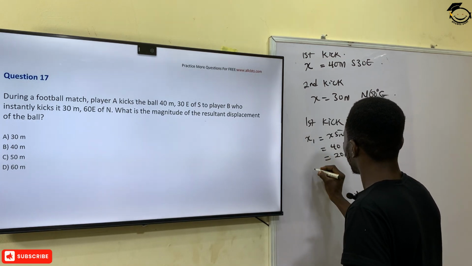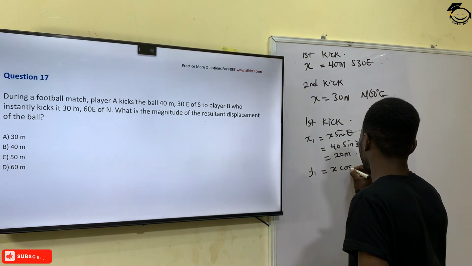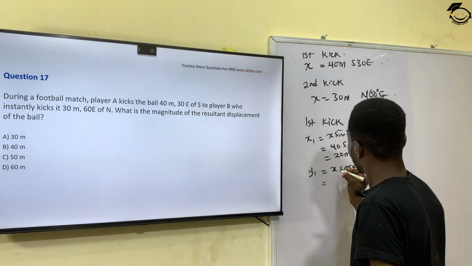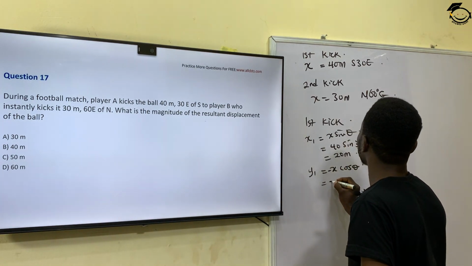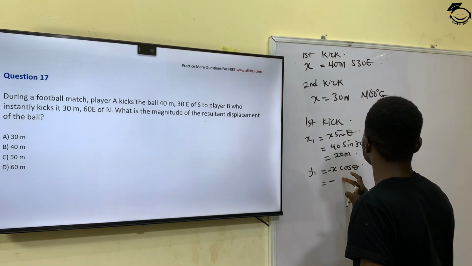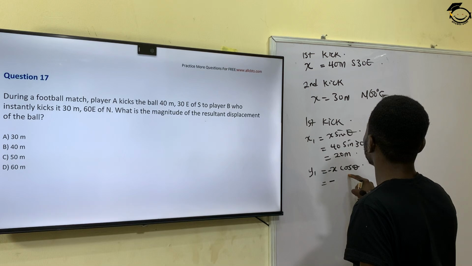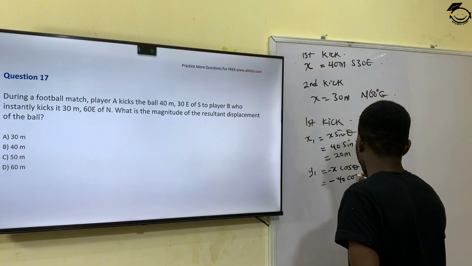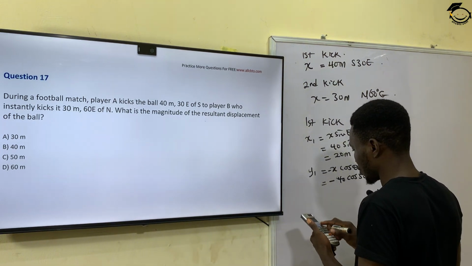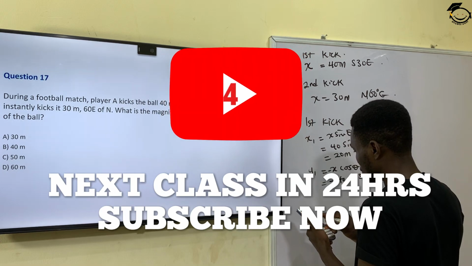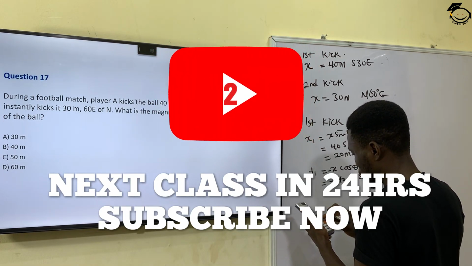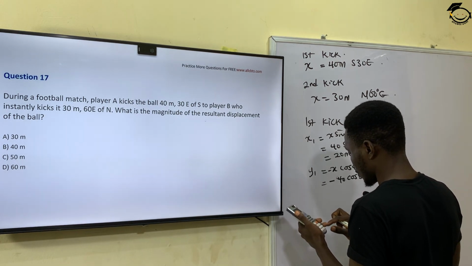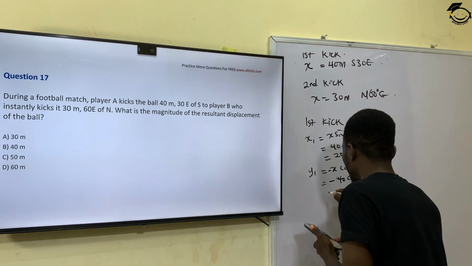And then I have my y1 as minus x cos theta, that will give me minus 40 cos 30, and cos 30 is 0.8660 times 40.